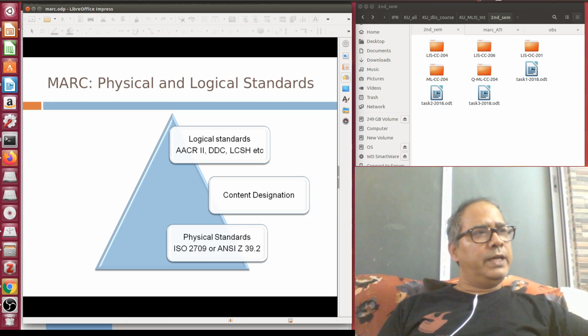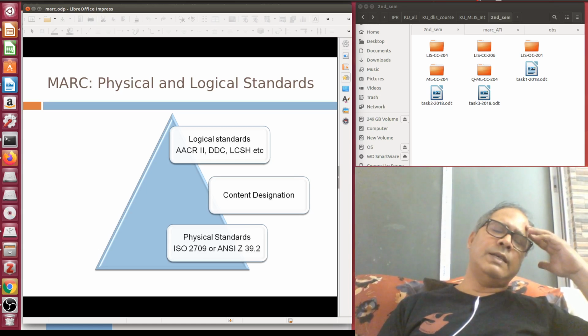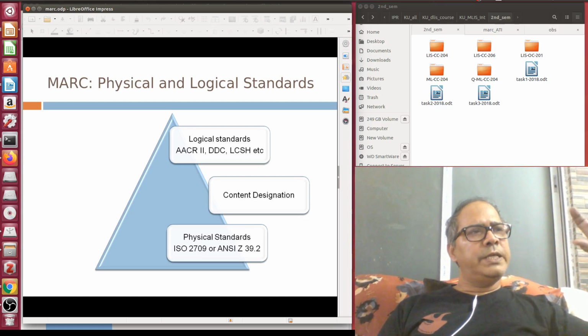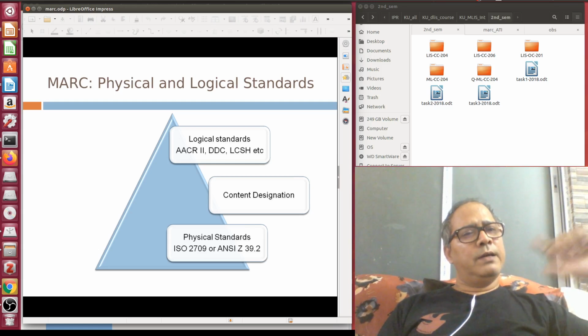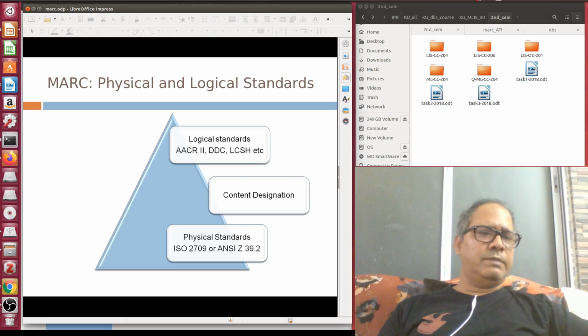And if you see manually, in manual cataloging also you are following the same three levels of standards. When you are using a 5 by 3 inch card, that is your physical standard, so that you can exchange the cards from one library to another library. When you are following ISBD, that is your content designator there, all 8 areas.